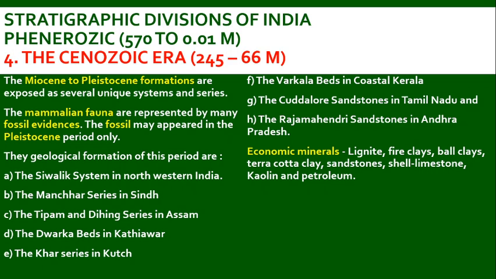Next, the Miocene to Pleistocene formations are exposed as several unique systems and series. The mammalian fauna are represented by the fossil evidences. The fossil may appear in the Pleistocene period only.